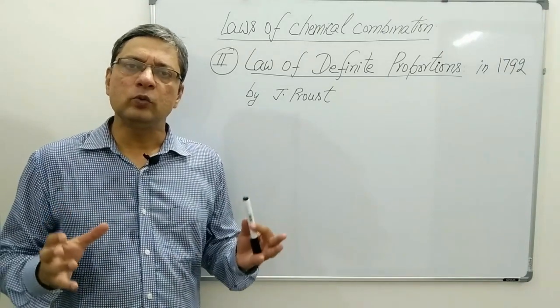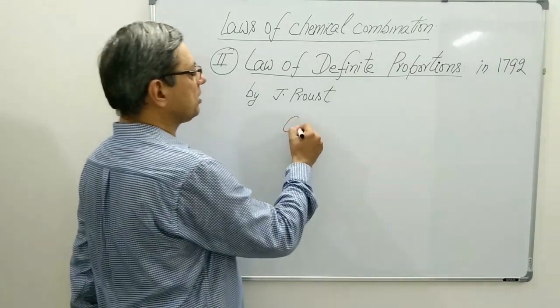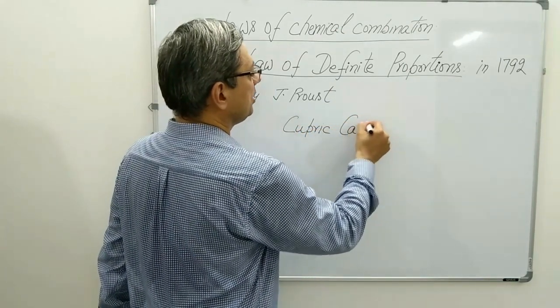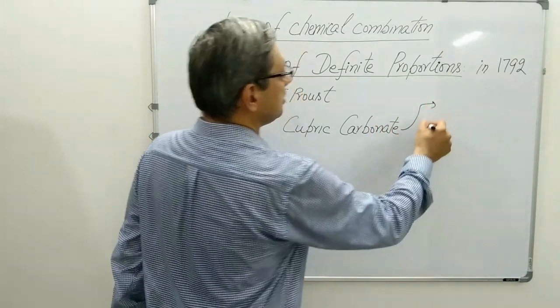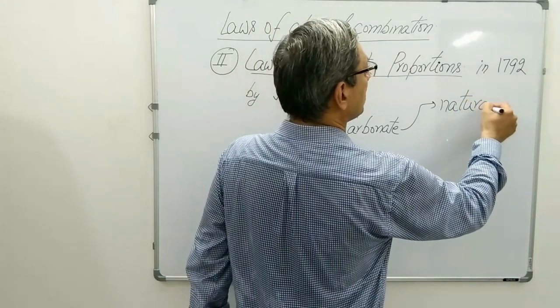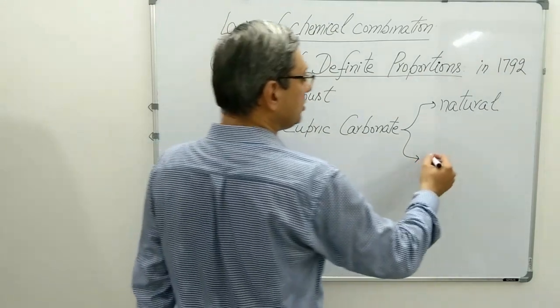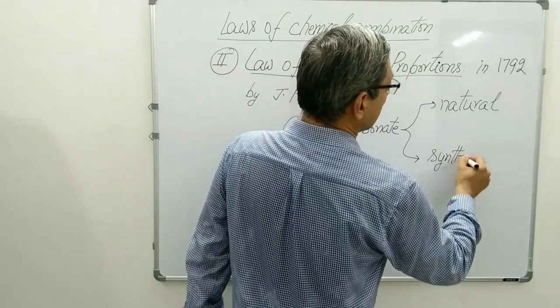He took 2 samples of a compound called cupric carbonate. One compound was natural, means came from the natural surroundings, dug from the earth, and the other sample of the compound was synthetic, means made in the lab.